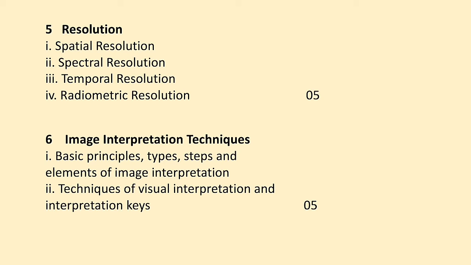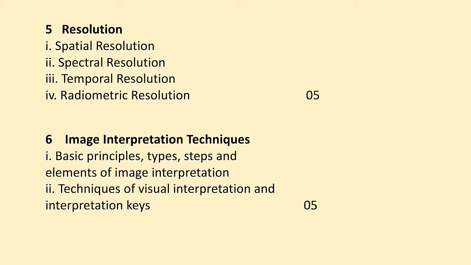So in this chapter we are going to study different types of resolution such as spatial resolution, spectral resolution, temporal resolution with respect to time, radiometric resolution, and different kinds of errors. All types of resolution will be covered in this chapter.